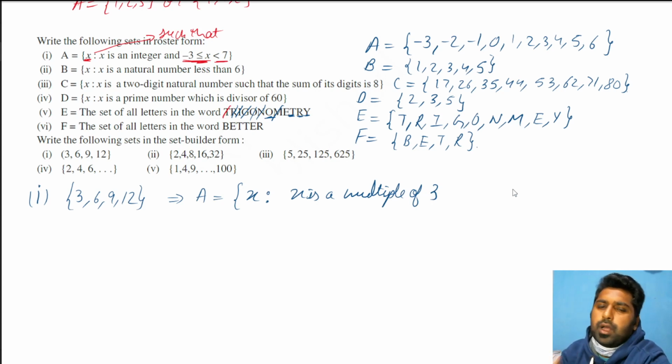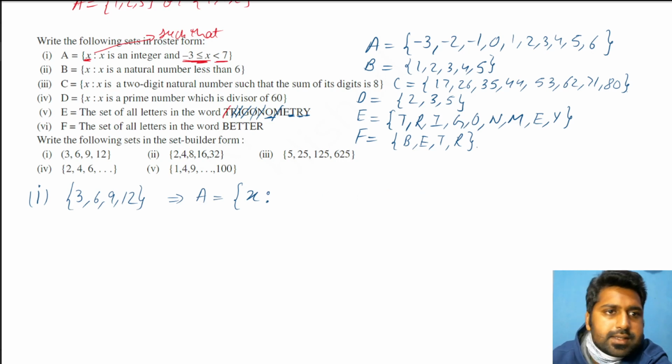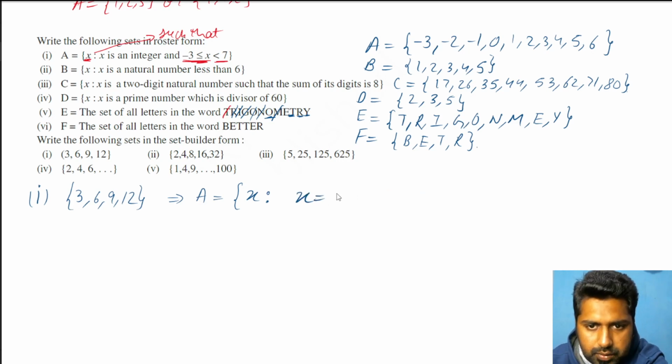But see, multiples of 3 are 15, 18 also. So somehow we have to restrict also. A slightly better way to write multiple of something is by writing this condition, x is equal to 3 into n. Now we think n can be 1, 2, 3, 4, something like that. Now we'll apply the condition on n. If it is a multiple of 3, we'll write 3n. If it is a multiple of 4, we'll write 4n. If it is a multiple of 5, 5n. Now let's apply the condition, but again we have to specify what n is. First of all, I'll say n belongs to natural numbers.